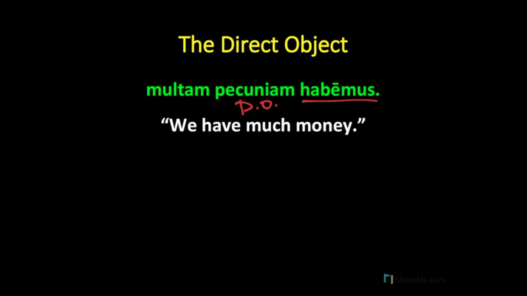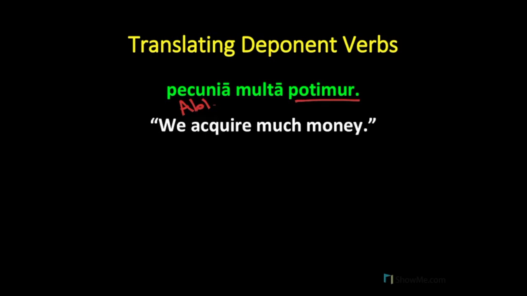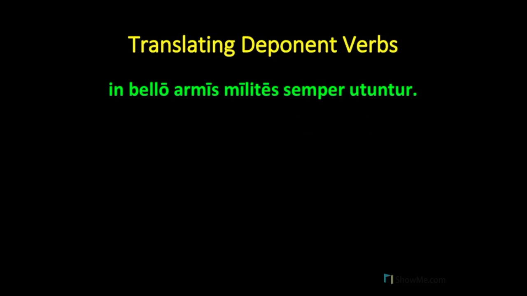Let me show you what I mean by this. Here is an example. Pecunia multa potimur. So our main verb is potimur, and pecunia is our ablative word that is being governed by potimur. Now, you might recall that potimur comes from the verb potior, potiri, which means to acquire. And so we translate this sentence as, we acquire much money. Notice how English makes the money sound like a direct object. But this particular verb in Latin uses the ablative case to construe this idea.